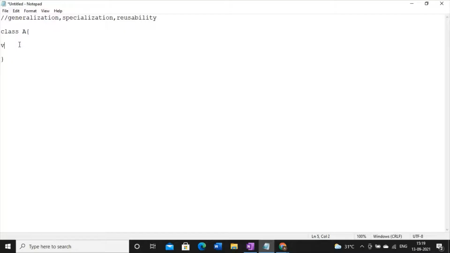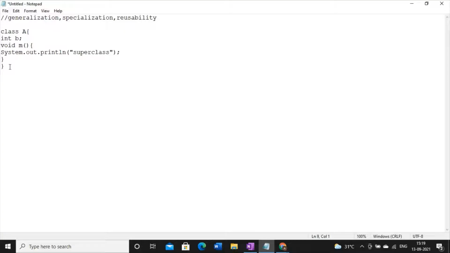Inside the superclass, I'm just writing one method M, right? And say I need one variable in the superclass, that is B. So the superclass is done.